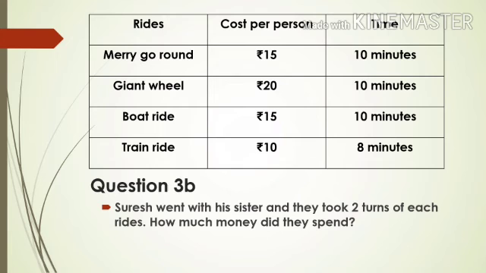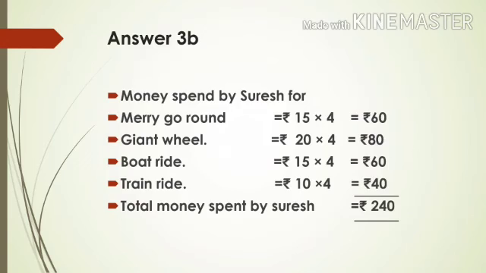So you have to concentrate only on the money and each amount you have to multiply by 4 and you have to add everything to find out the total. Let's see what to do. So here the answer. For merry-go-round it is 15 rupees but you have to multiply by 4 because they are going for 4 times. Actually Suresh 2 times, his sister 2 times. So 4 times they are going.